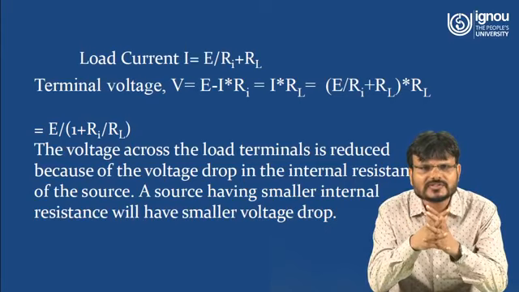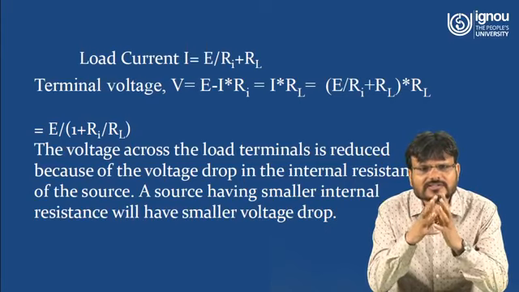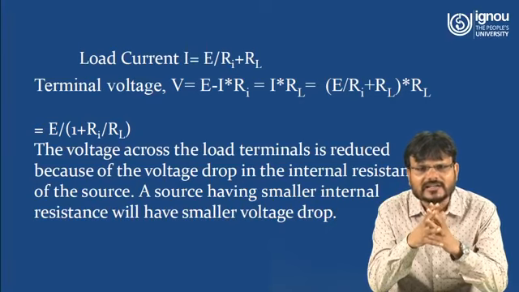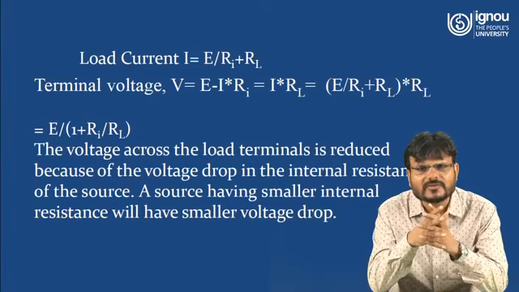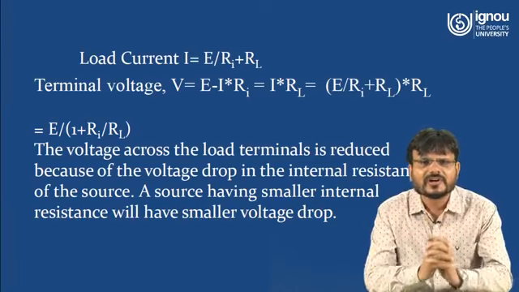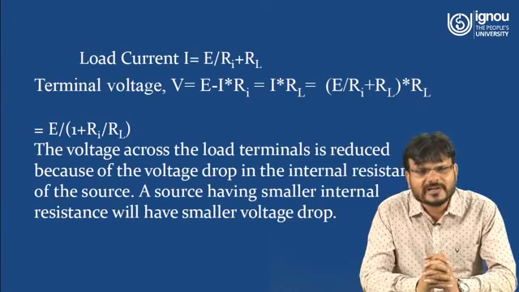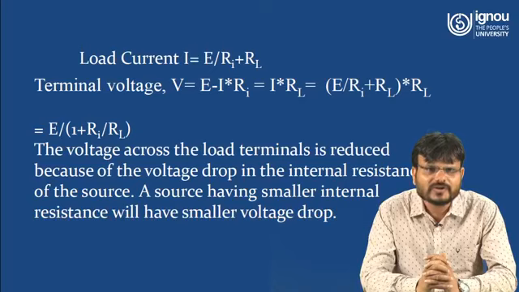So terminal voltage is equal to what? Is equal to I into RL, and I is what? I is equal to E upon Ri plus RL. So just put the value of I in this particular equation. So here what will be the terminal voltage? Terminal voltage is equal to E upon Ri plus RL multiplied by RL. Or it can be simplified, or it can be written as E upon 1 plus Ri upon RL.